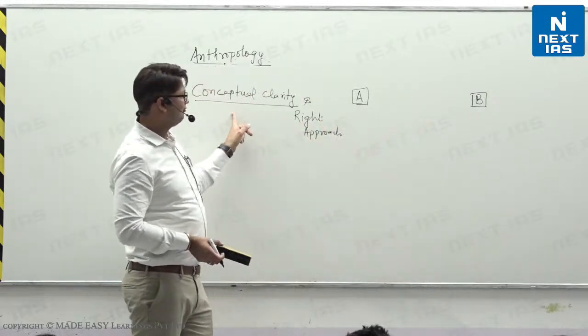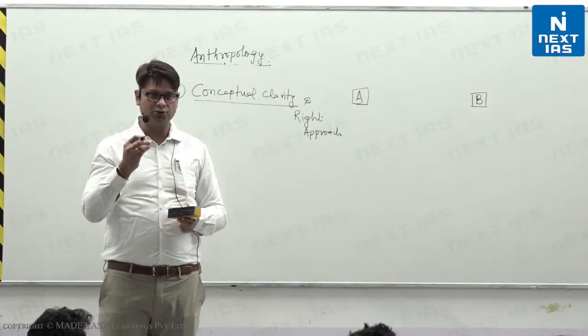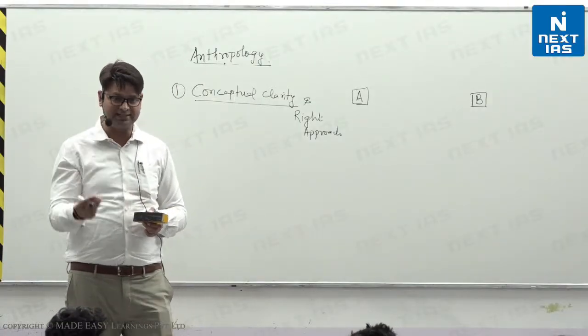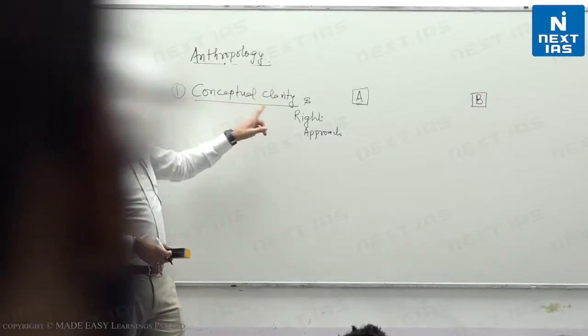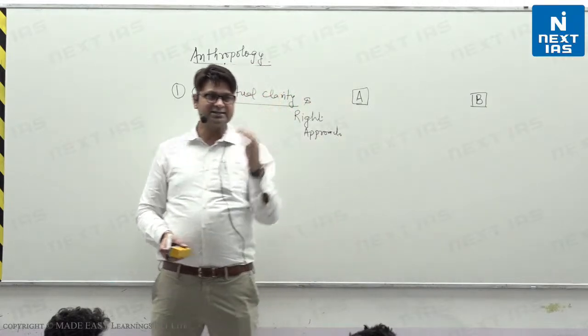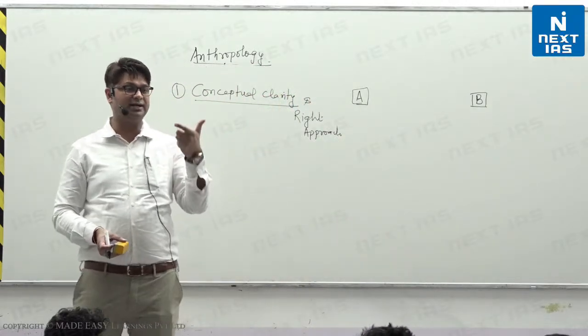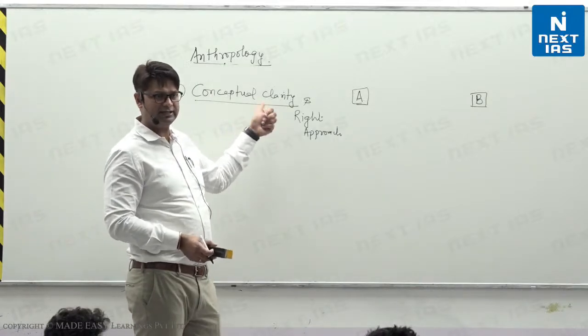So basically, first and foremost, for anything, to interpret the question, to understand the question, to express that, you must have conceptual depth. Unless and until you have the right approach and the right understanding of the thing, you may not be able to understand or write anything. So that is the very first thing, conceptual clarity, that we will deal with in the class.